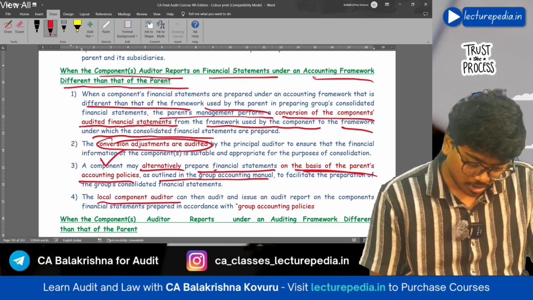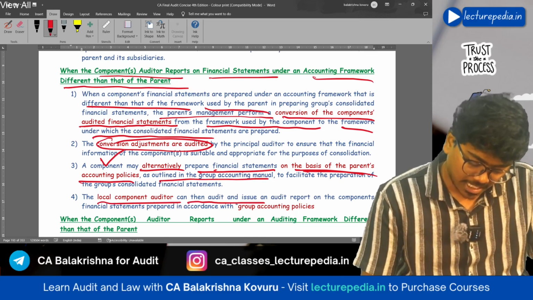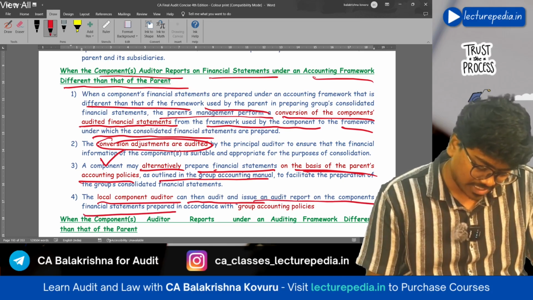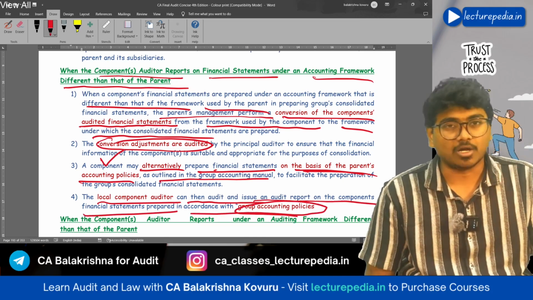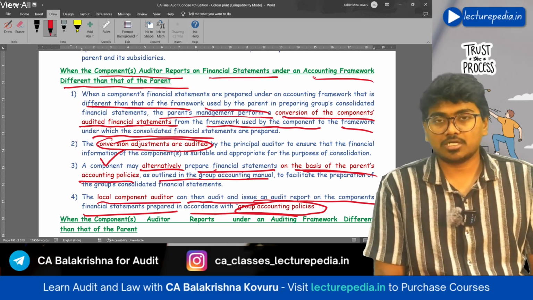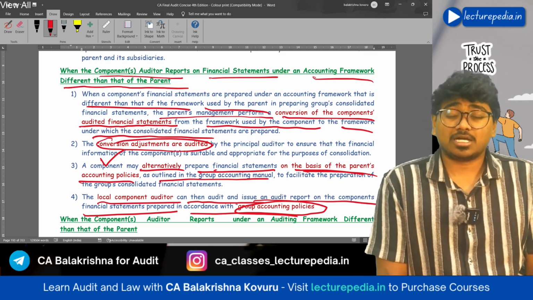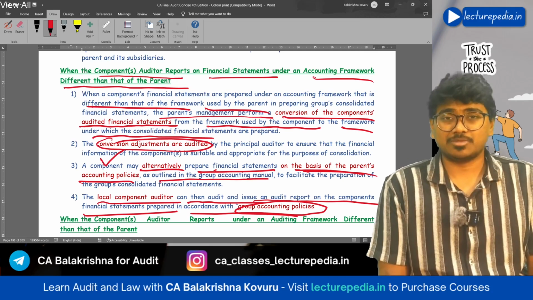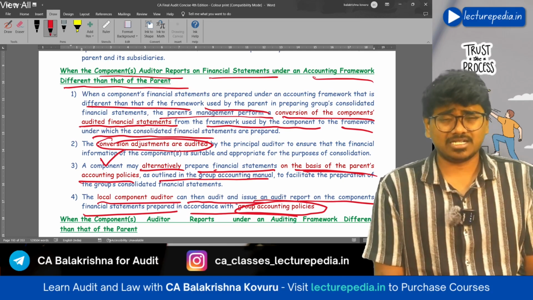Now the local component auditor can then audit and issue an audit report on the component's financial statements prepared in accordance with group accounting policies. Okay, so either of these two alternatives will be used if the component has prepared its financial statements as per a different accounting framework.